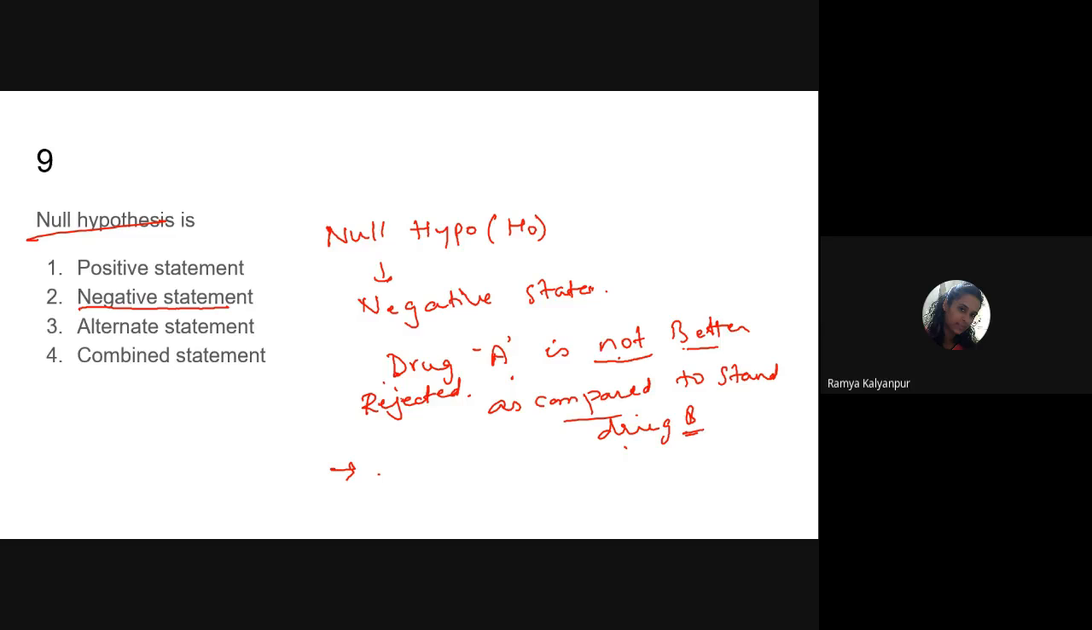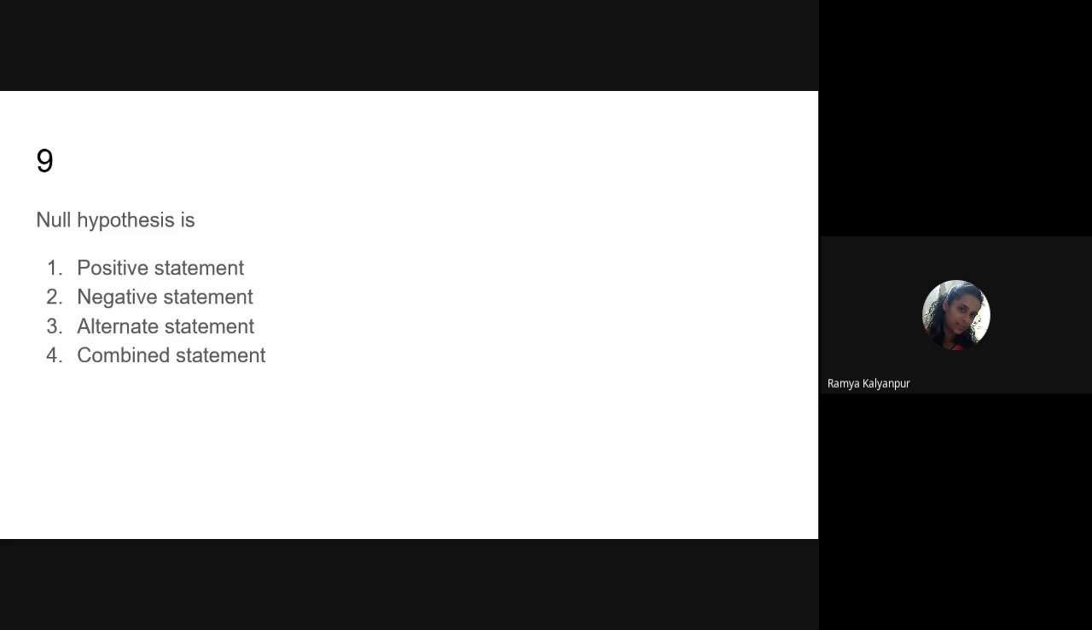So the options here are: option one, positive statement. It is not correct because null hypothesis is always a negative statement. Always in that statement there will be words like not, cannot. If such words are there, then you can directly tick that it is a null hypothesis, H0. Another is alternate statement, no, and combined statement. These two are nowhere related to the null hypothesis. So the option to be opted here is negative statement.